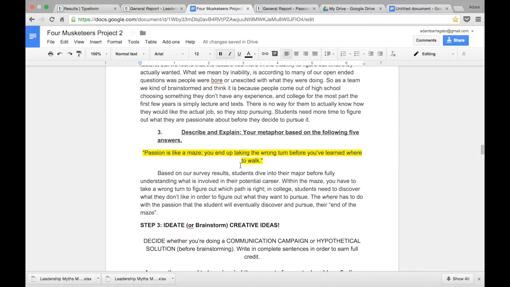People are changing their major a lot because they find out that through experience, guess what? We're just not all that passionate about it. But how can you know if you're passionate about something if you haven't tried it out yet? Well, guess what? That's where the maze comes in. You got to walk around a little bit, right?